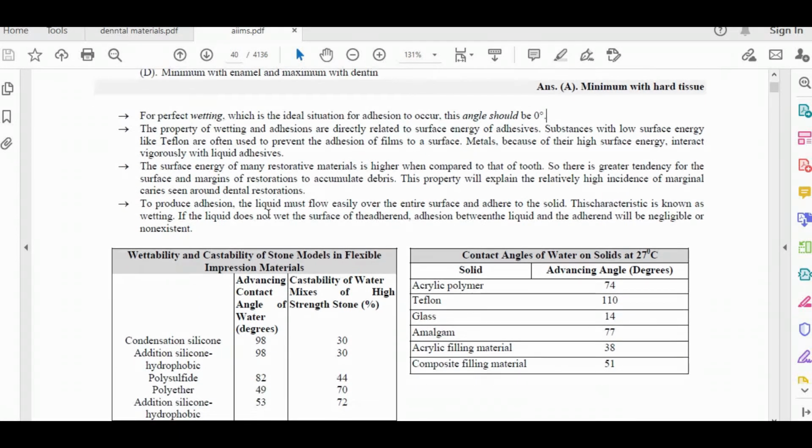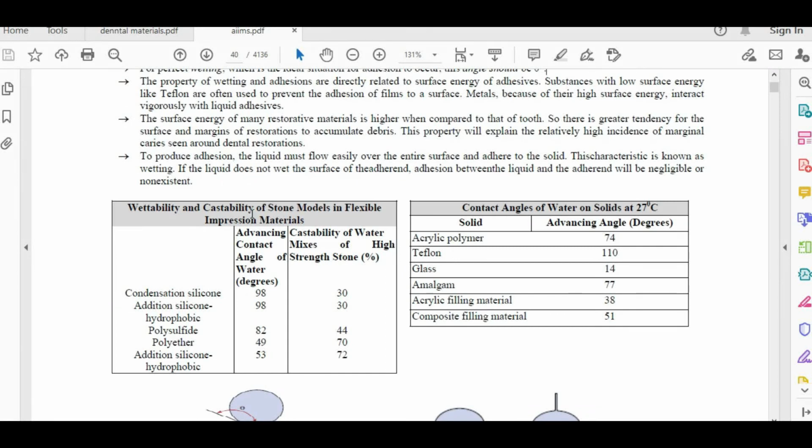So this table is given in Phillips and is important. Remember the contact angle of water on the solids. It is greater for Teflon and lesser for the acrylic sealing materials. Also, contact angle is less for the polyethers and is greater for the condensation silicone and silicone that are hydrophobic.